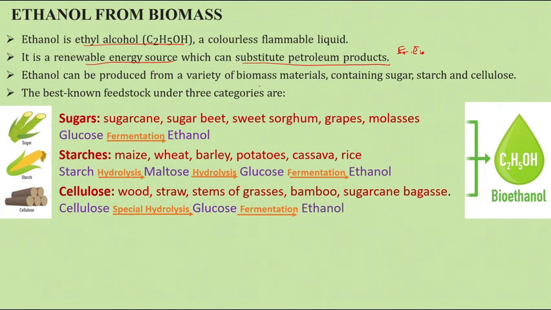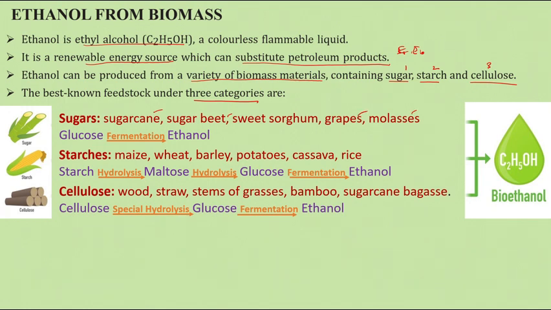Ethanol can be produced from a variety of biomass materials that contain three major sources: sugar, starch, and cellulose. The best feedstocks for sugars are sugar cane, sugar beet, sweet sorghum, grapes, and molasses.